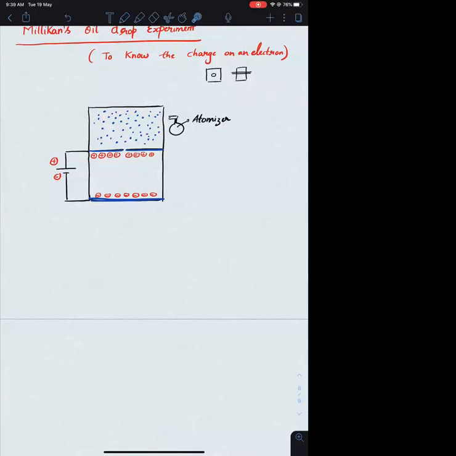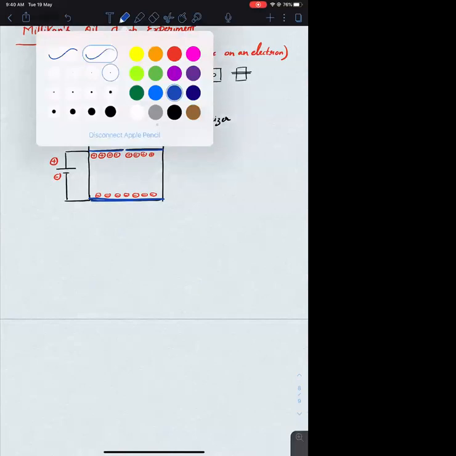Okay, fine. Before having a battery and before having the oil droplets, first you need to get electrons out of the atom, because you want to find the charge on an electron. If you want to find the charge on an electron, you need to isolate those electrons. After isolating electrons, you can find the charge on them. So what did he do for that?